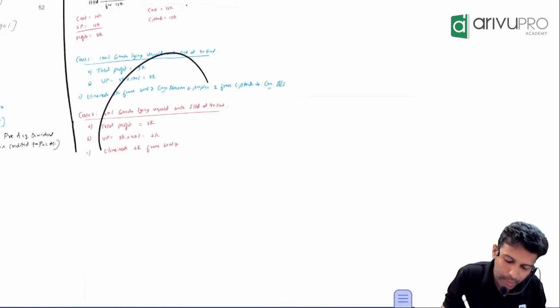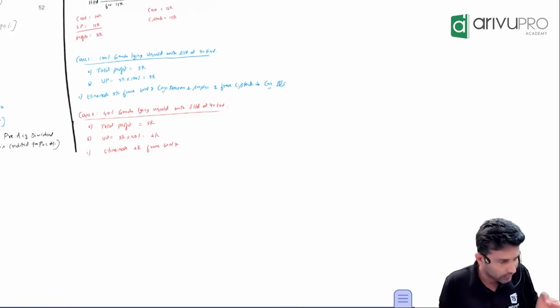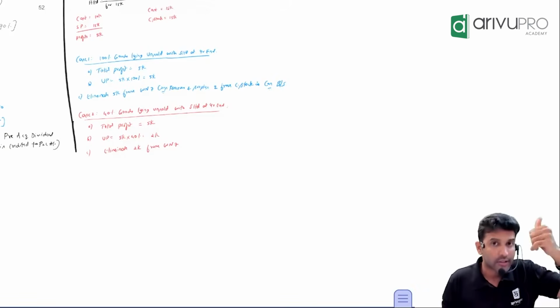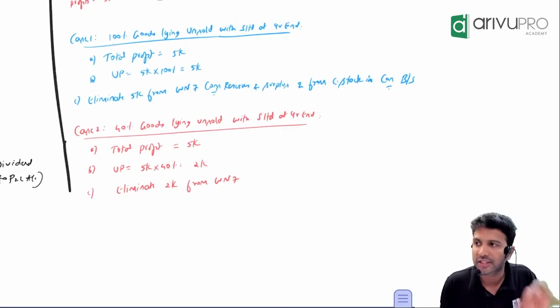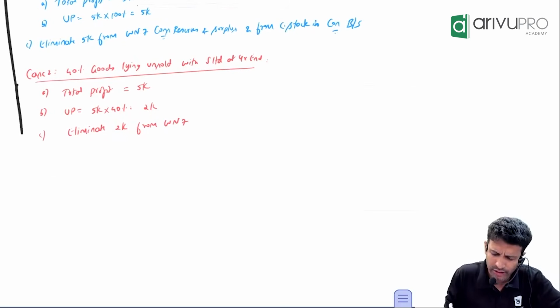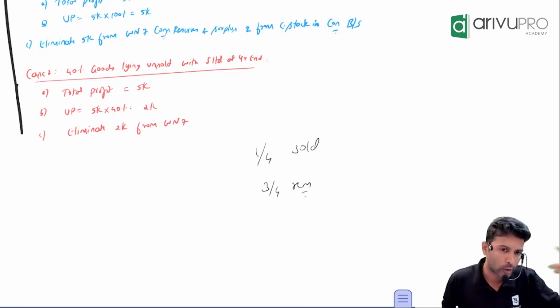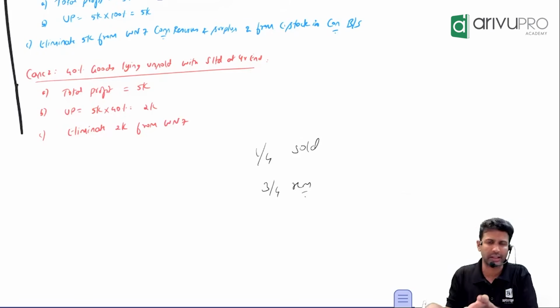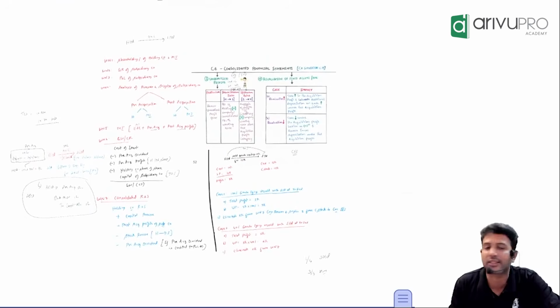So it's all a game about how much goods are still remaining unsold. First find that and accordingly eliminate. Now, some questions will give this adjustment in percentage, some they will give in fractions. ICAI tests in both ways. For example, 1/4 of the goods is sold. 1/4 is sold means the remaining is what? 3/4. Like that also they can ask. Sometimes with percentages, sometimes with fractions, like this they will ask. That's pretty much with respect to unrealized profit, which working note, and what to do.